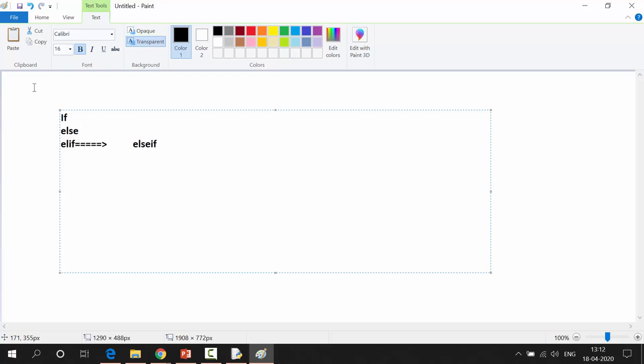We have the for loop and while loop, and we don't have do while. Do while kind of thing we don't have in Python.